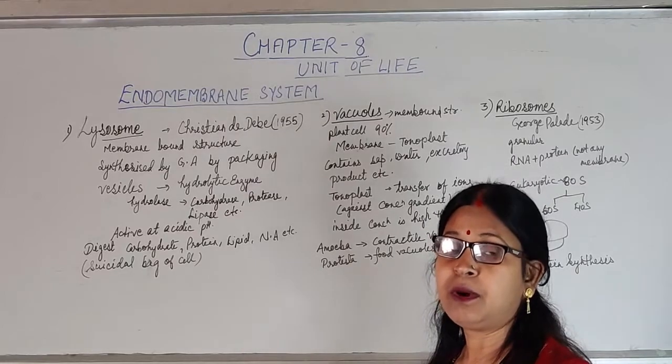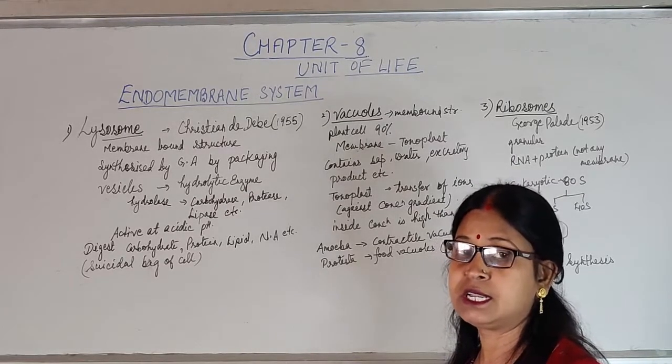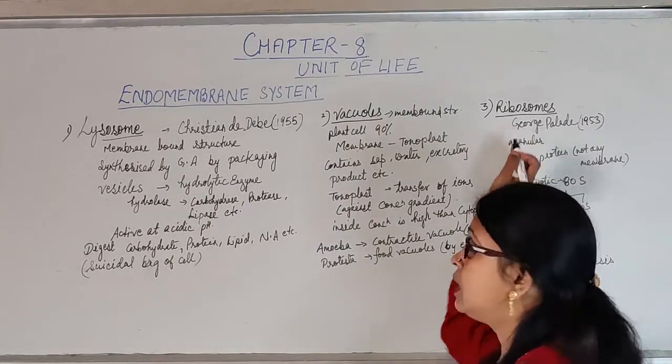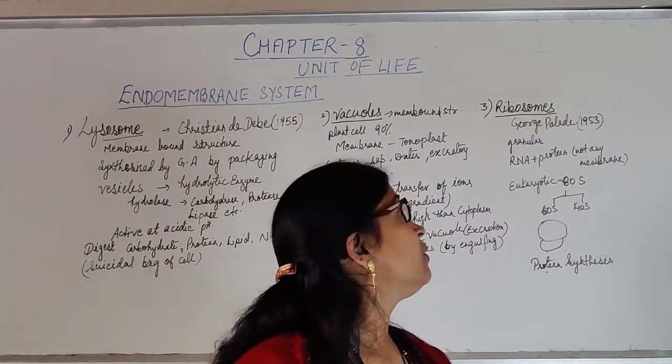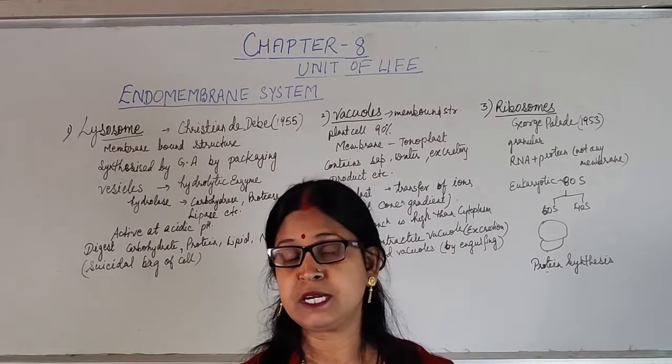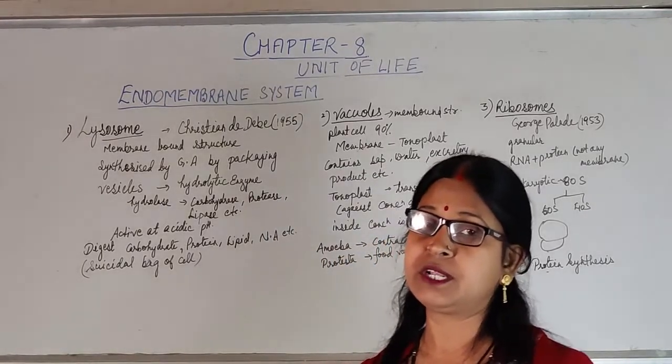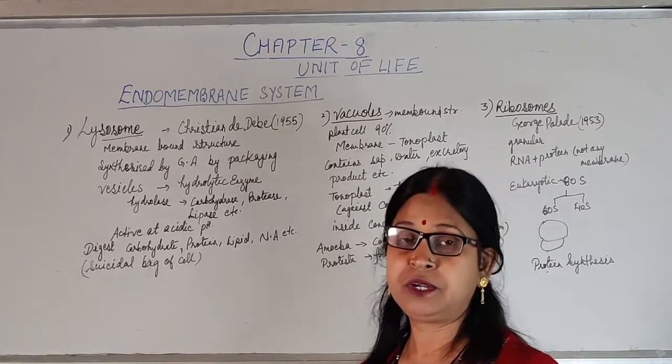Now, the next part of the organelle of the cell is ribosome. We have already discussed during the prokaryotic cell that ribosome is present in prokaryotic as well as eukaryotic cell both, but there are different types.